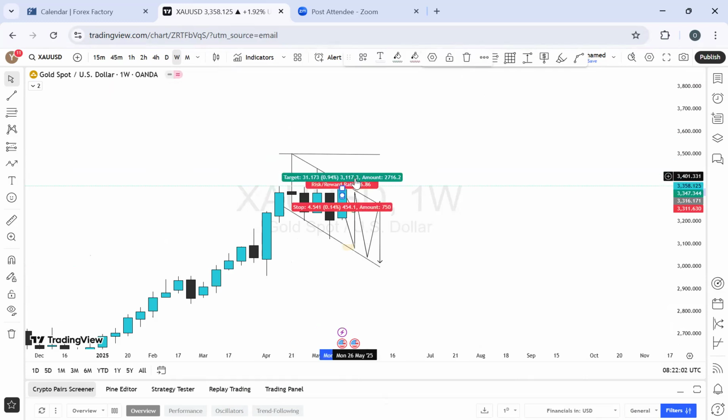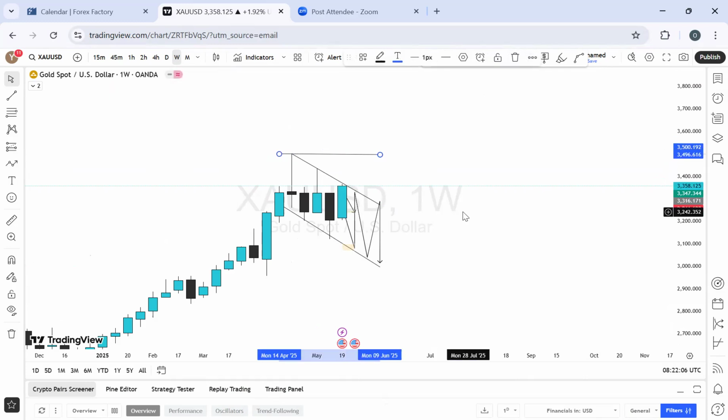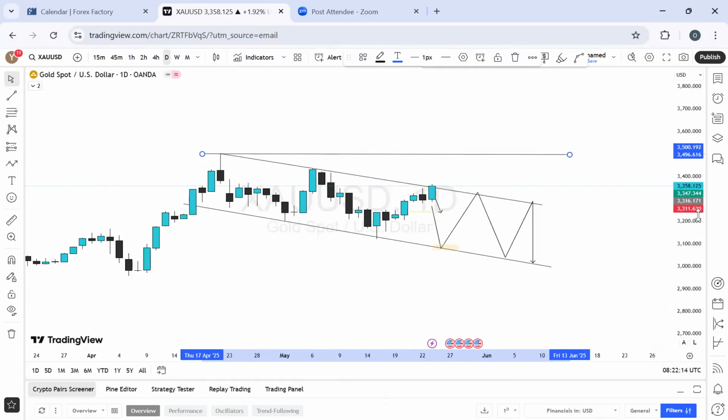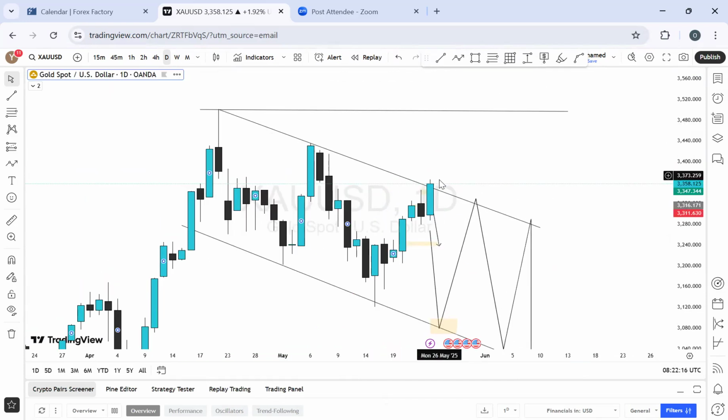Will it be outside of this range, and we can expect more bullish momentum to break the all-time high of that 3,500, or we should just wait for it to create more bearish energy? Let's go to the lower time frame to see. On the daily, it is a little bit closing above that trend line. If this should be the case, we'll wait for the continuation of breaking above this trend line. This level will be the next level we expect gold to get to if it breaks above the trend line.